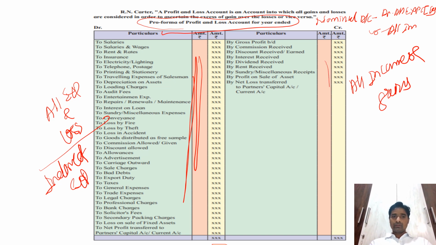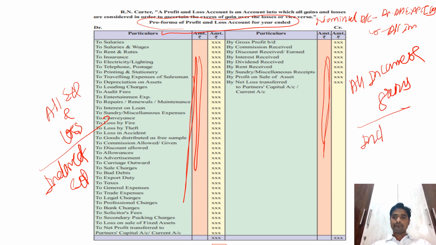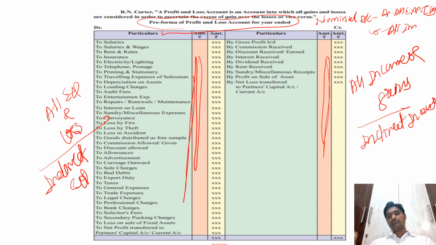And on the credit side, all indirect incomes are recorded. Indirect income means those incomes which are apart from the production activity. So all those expenses and incomes are taken here in the profit and loss account.